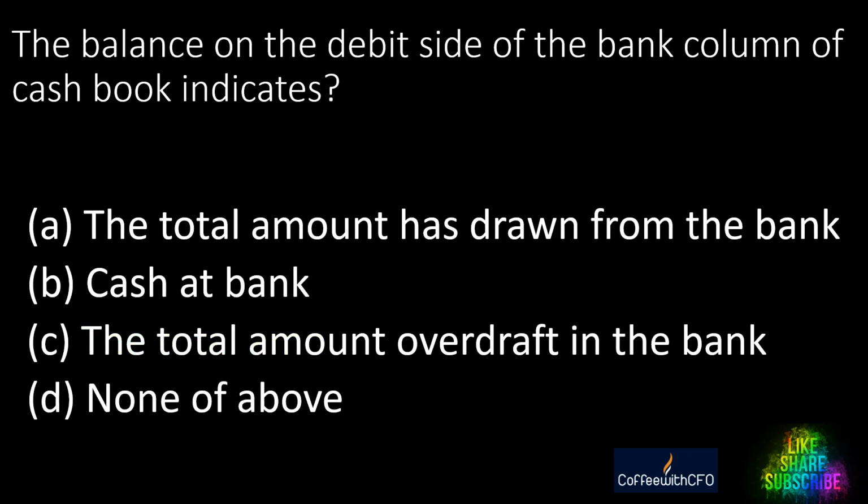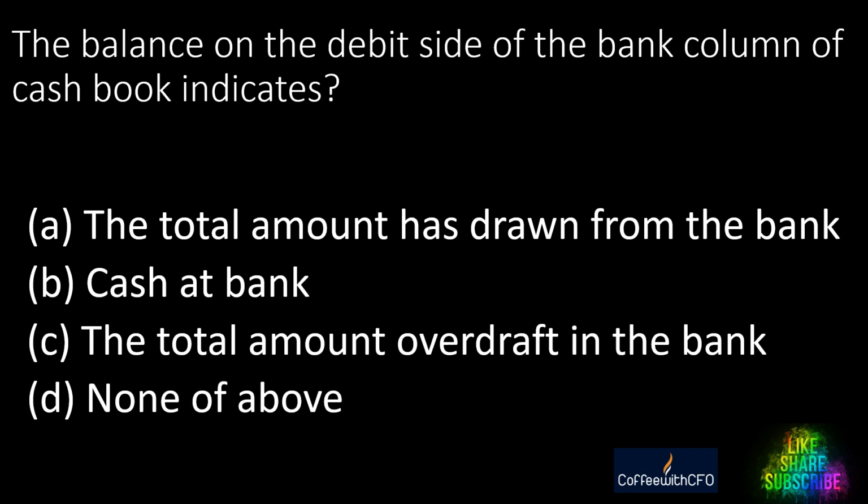The balance on the debit side of the bank column of the cash book indicates what? The total amount withdrawn from the bank, cash at bank, the total amount of overdraft in the bank, or none of these. Think, think, think.